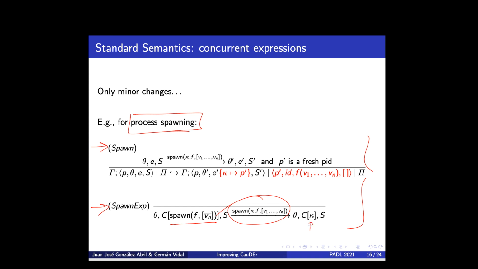We reduce the call to spawn to a fresh variable, kappa, sort of a future. With all this information, it's the next layer of the semantics, the rule that reduces systems, where everything is visible. At this level we can perform the corresponding side effect, which is adding a new process, and we can also bind this variable kappa to the corresponding pid of the new process. So these two rules cooperate in this way, and we have similar pairs of rules for sending a message, receiving a message, etc.